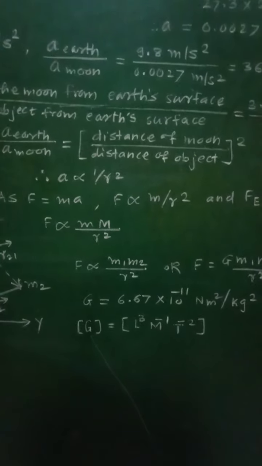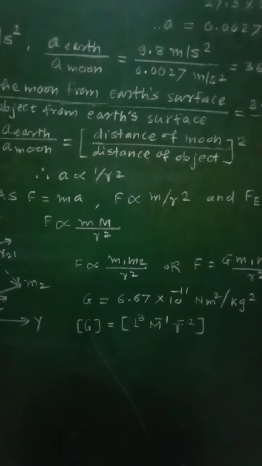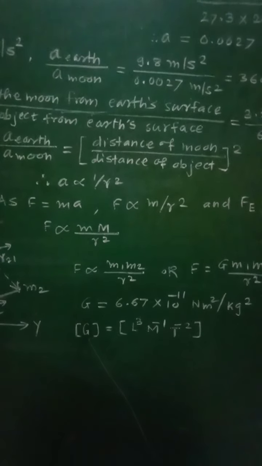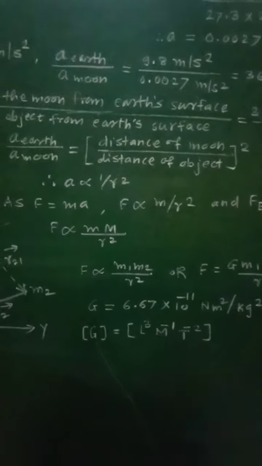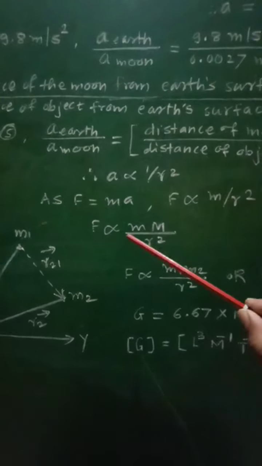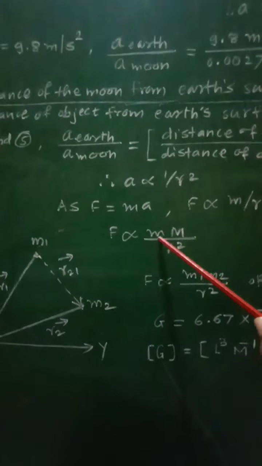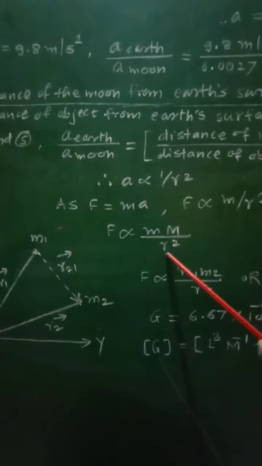And hence Newton concluded that the gravitational force between the earth and an object of mass small m will be given by the formula F proportional to Mm by r square.